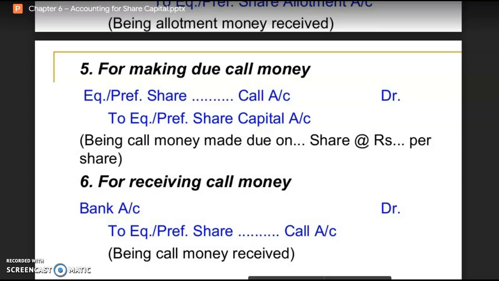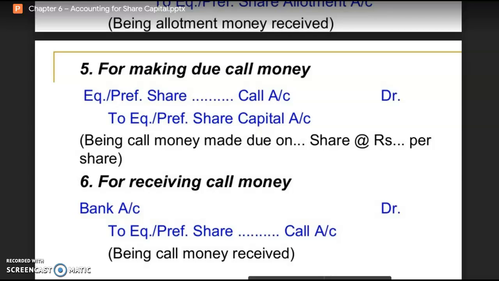Now students, understand that it is at the discretion of the company that the company may collect its call money in any number of stages. Stages means in different installments. The company may demand its total outstanding call money in one installment, in 2 installments, or in 3 installments, depending upon the number of stages. With reference to the call stage, the company may demand the call money. So whichever is the last call will be called the final call, and for the first call, we have to write first call.